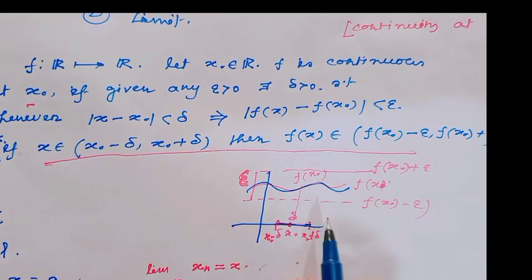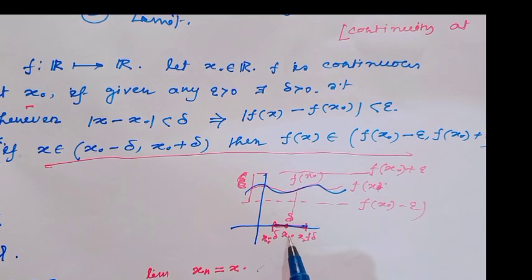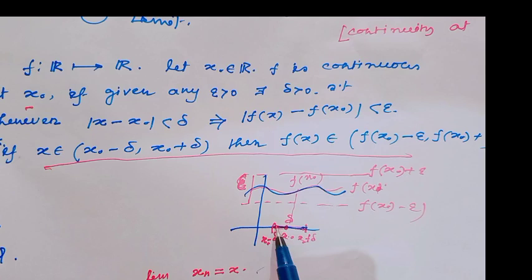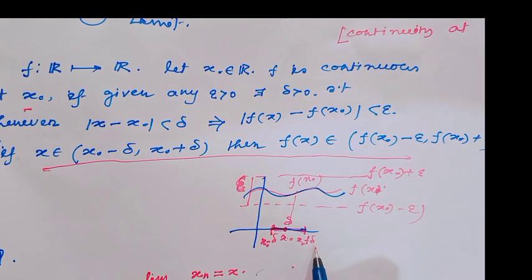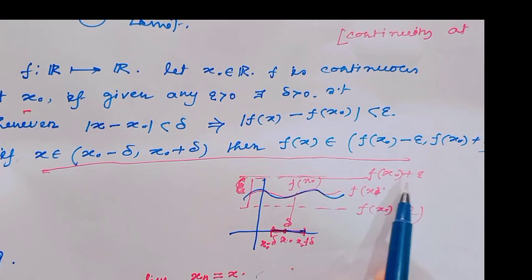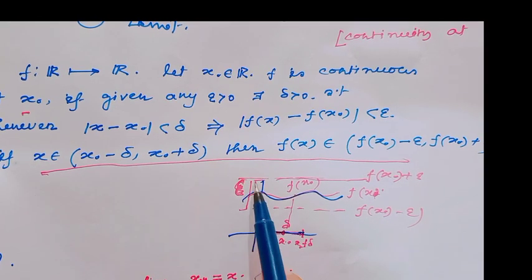That means if we consider this distance is delta and this point is x0 and this is f(x0), then this is x0 minus delta and this is x0 plus delta. And this is f(x0) plus epsilon and this is f(x0) minus epsilon, and this distance is epsilon.